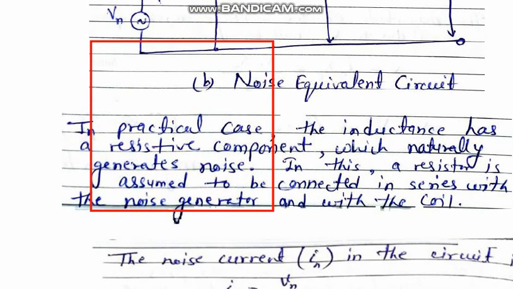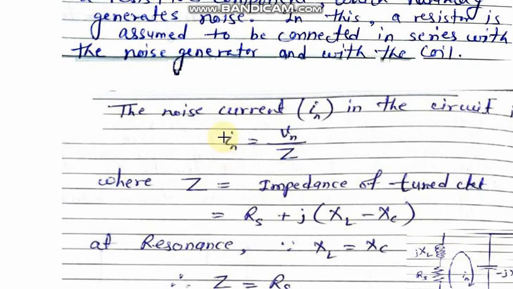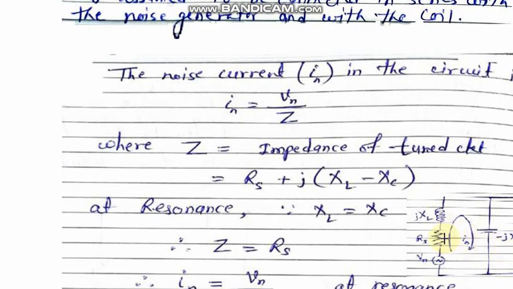Now the numerical part that we have to watch is that in this loop we will be able to see that IN current is passing, and mathematically you know very well that IN is equal to VN by Z. This is the VN, and what is Z?